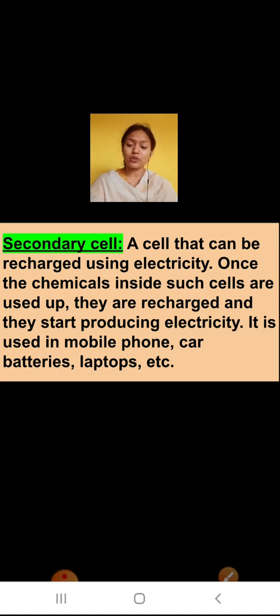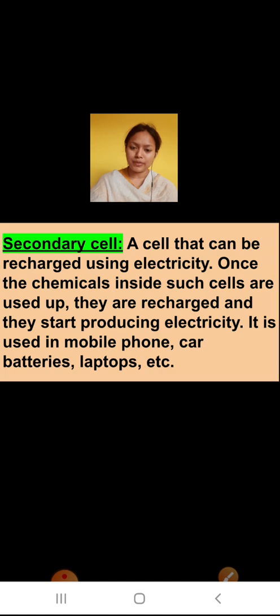You must have seen that when you use your mobile phone, its battery drains, then you recharge it. Yes or no? And when your car battery is drained, you can recharge it. Your laptop battery, your headphones, so many things can be recharged. So these cells are known as secondary cells, and the cells which cannot be recharged are known as primary cells.